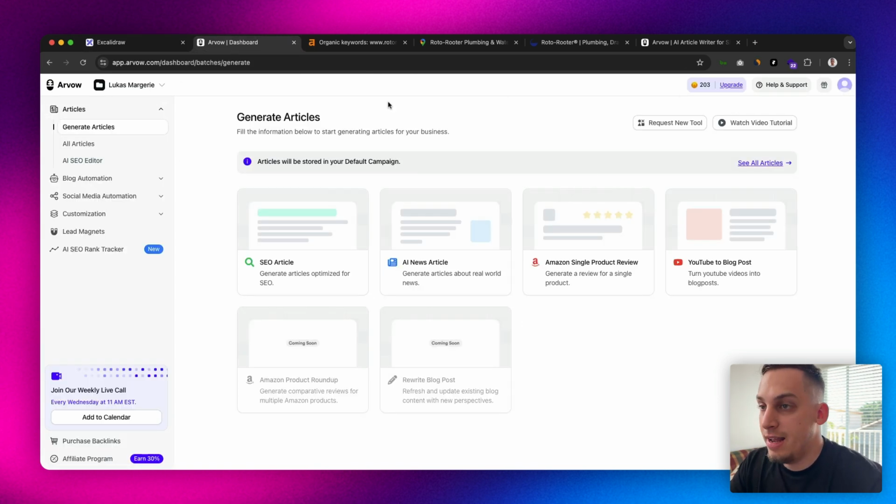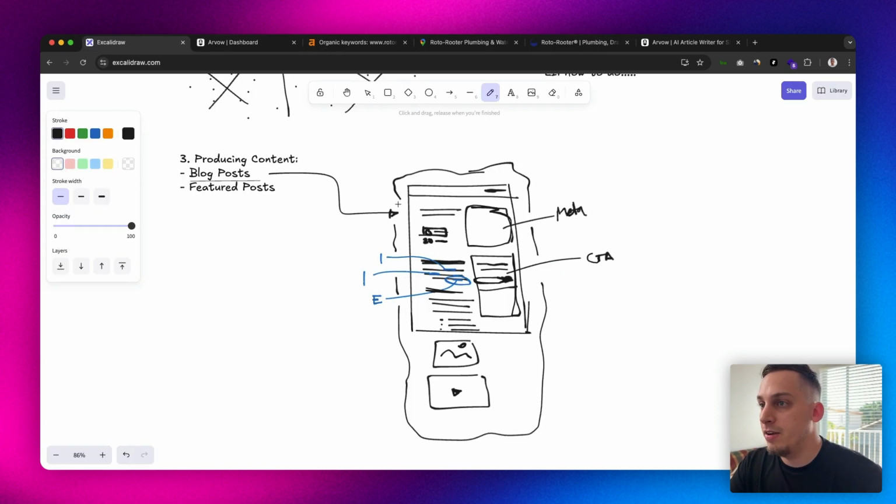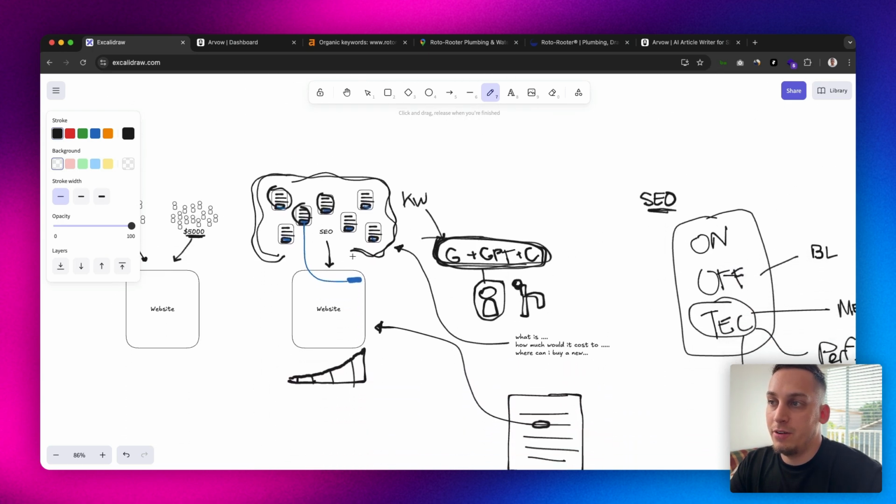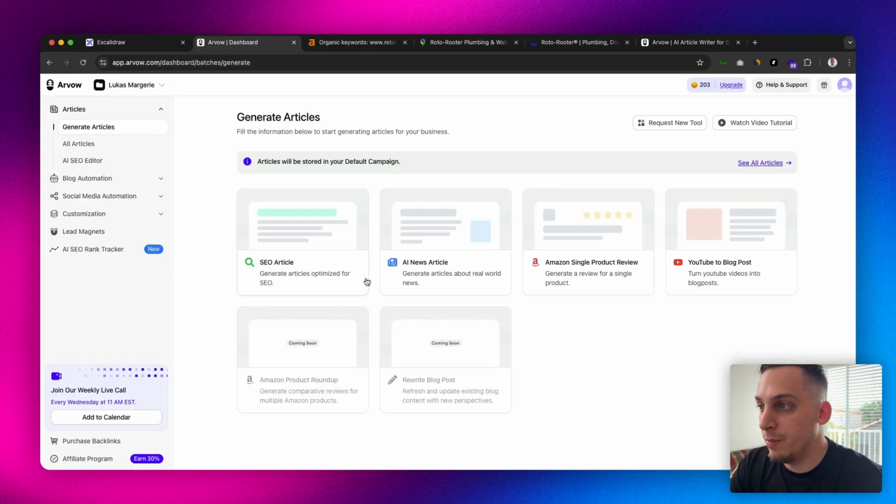Yeah, and once we're in Arvow, what we can do is start off with an SEO article, which is what we're going to do, right? Different SEO articles. Let's go back here. So these are basically SEO articles. It's like different blog posts that you can add that have the goal of increasing your whole site traffic. But we also have AI news articles, where you can generate articles about real world news. You can generate articles about products, maybe some type of Amazon product, or you can do something like YouTube to blog post. In this case, let's just do this.